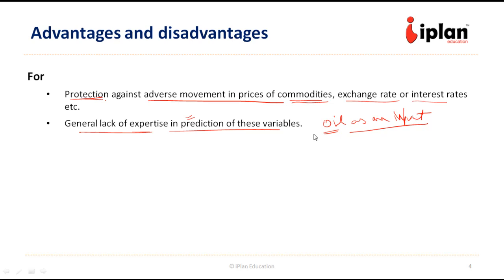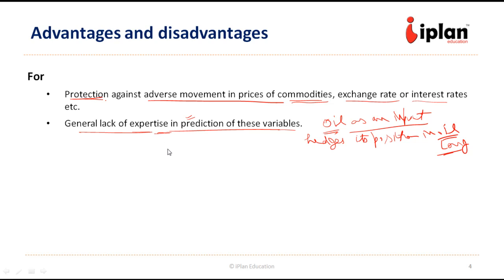So it can hedge its position in oil. So it will always get into some long contract in oil since it is going to buy oil for its usage. So this was another argument in the favor. Since the market variables are exposed to the market risk on which the company management may not have any control, so it is always better to hedge such kind of risk where the company does not have any control, and it should focus on the core business.